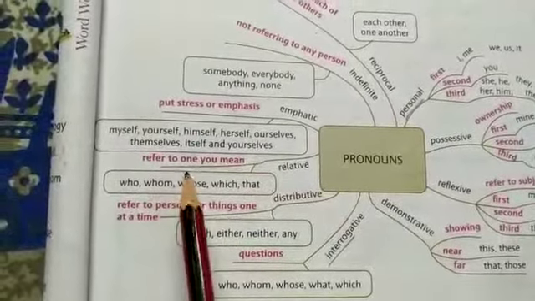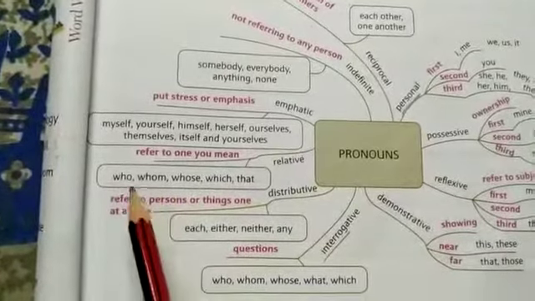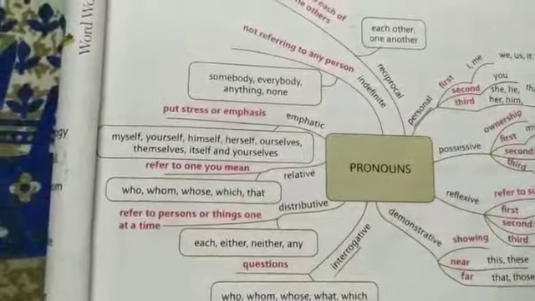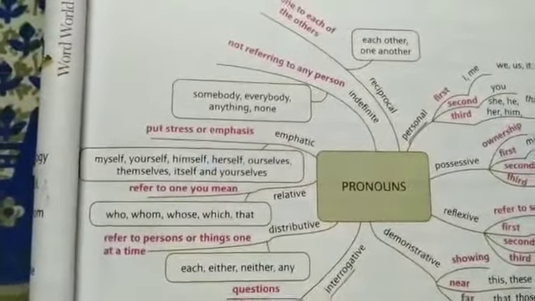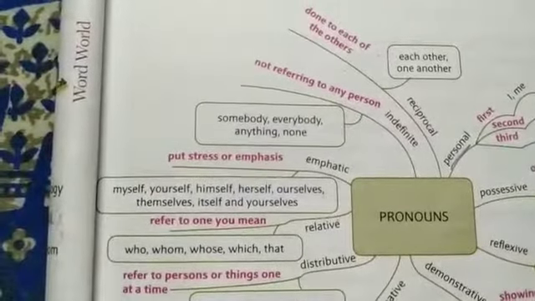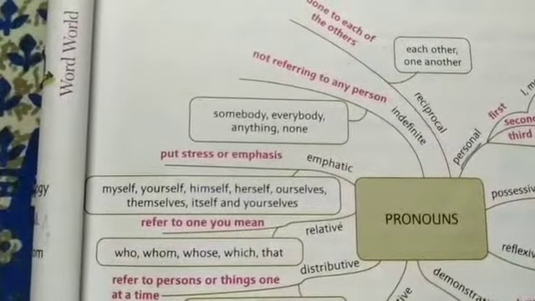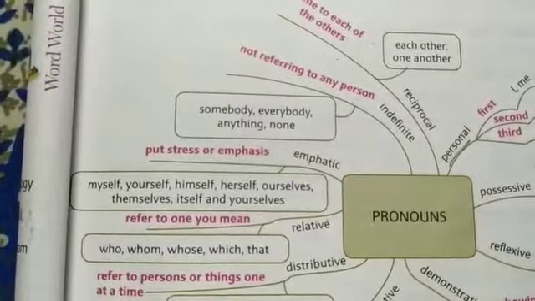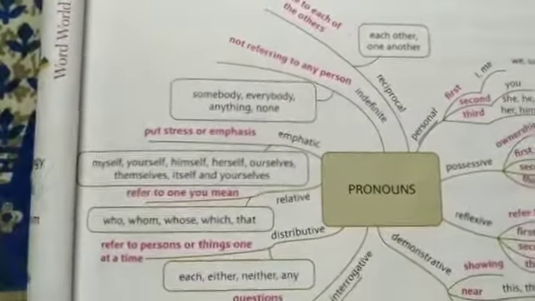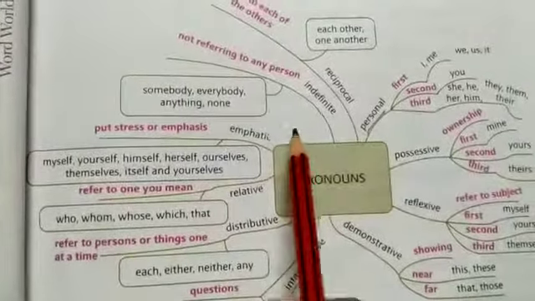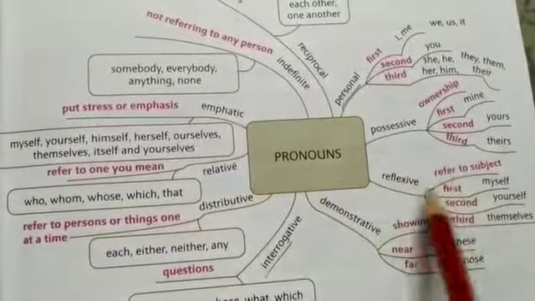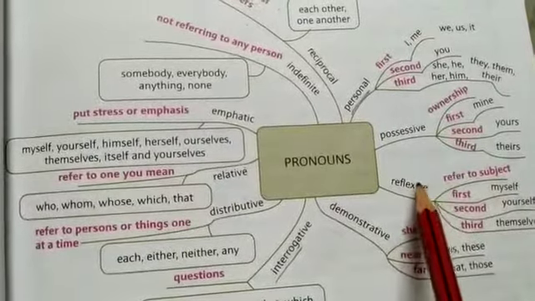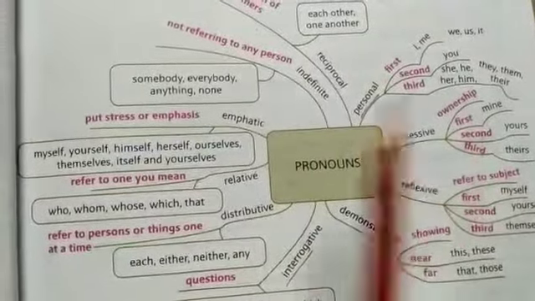Next type is relative, to relate something, like who, whom, whose, which, that. This is relative pronoun. Next type is emphatic pronoun, in which we put stress, like myself, yourself, himself, herself, ourselves, themselves, itself and yourselves. Children, see that emphatic and reflexive, these both can be used as substitutes for each other.